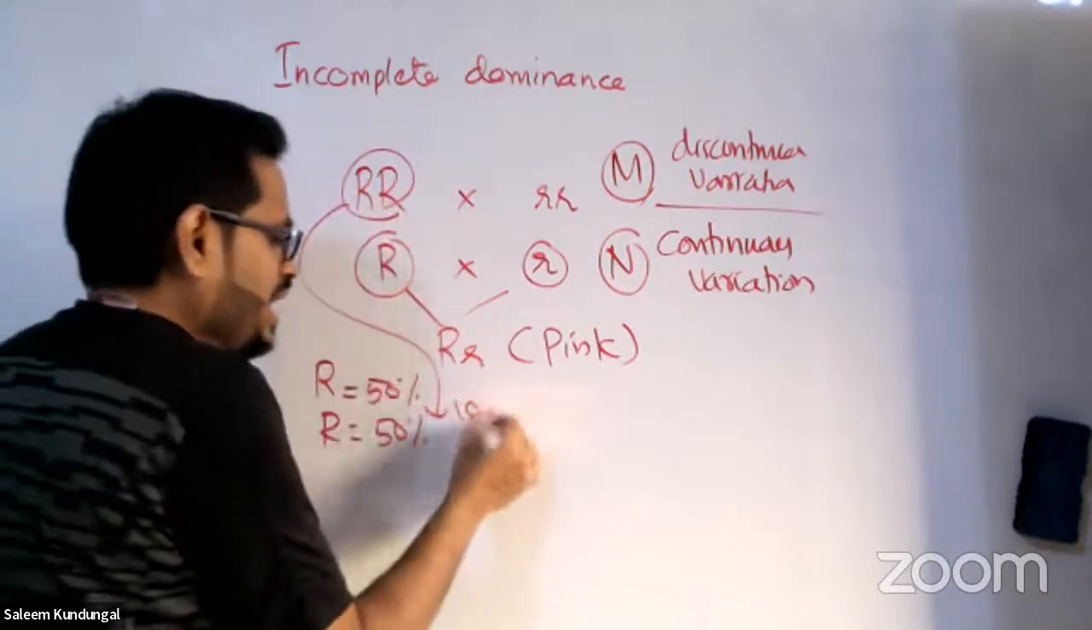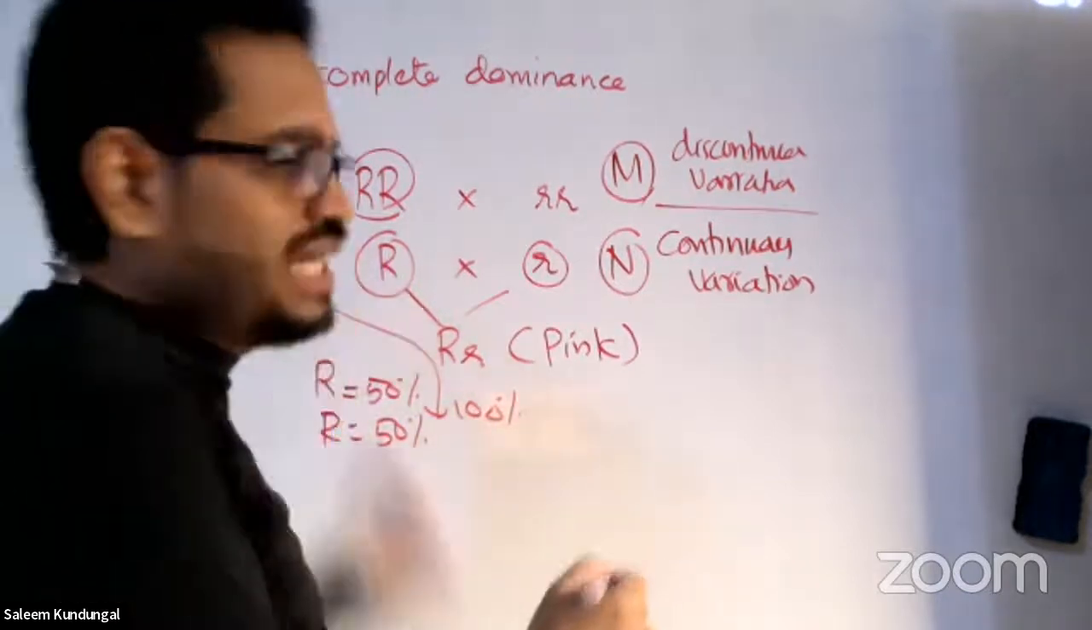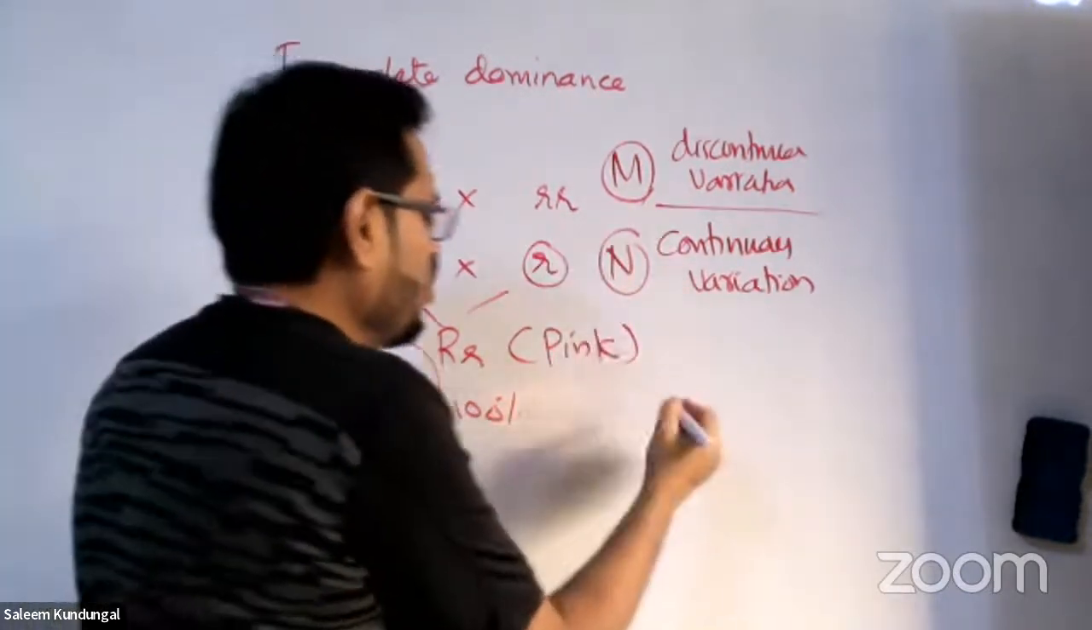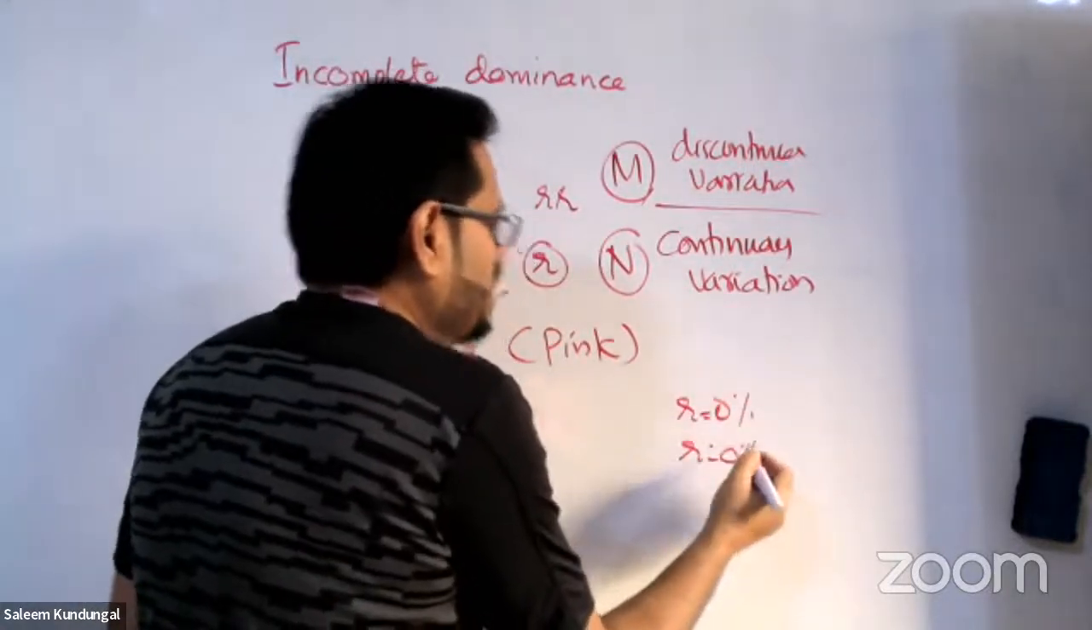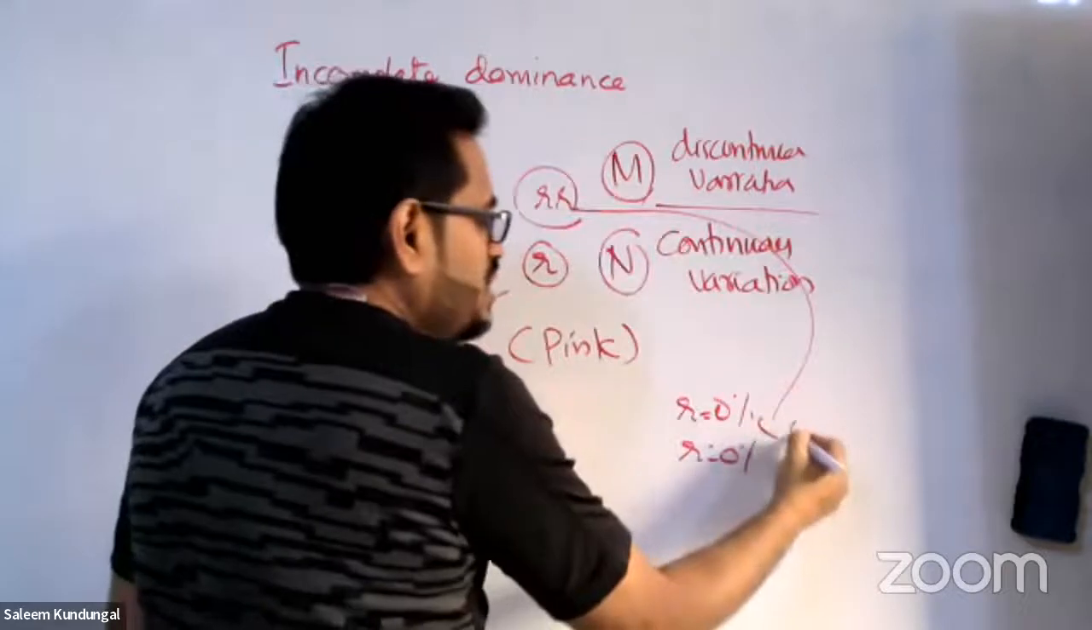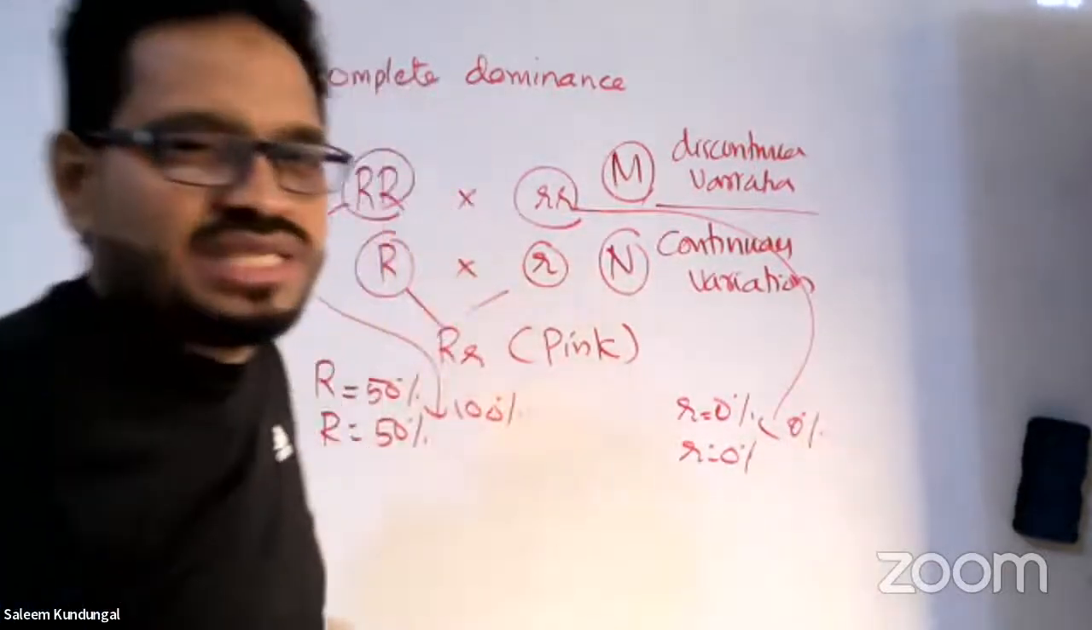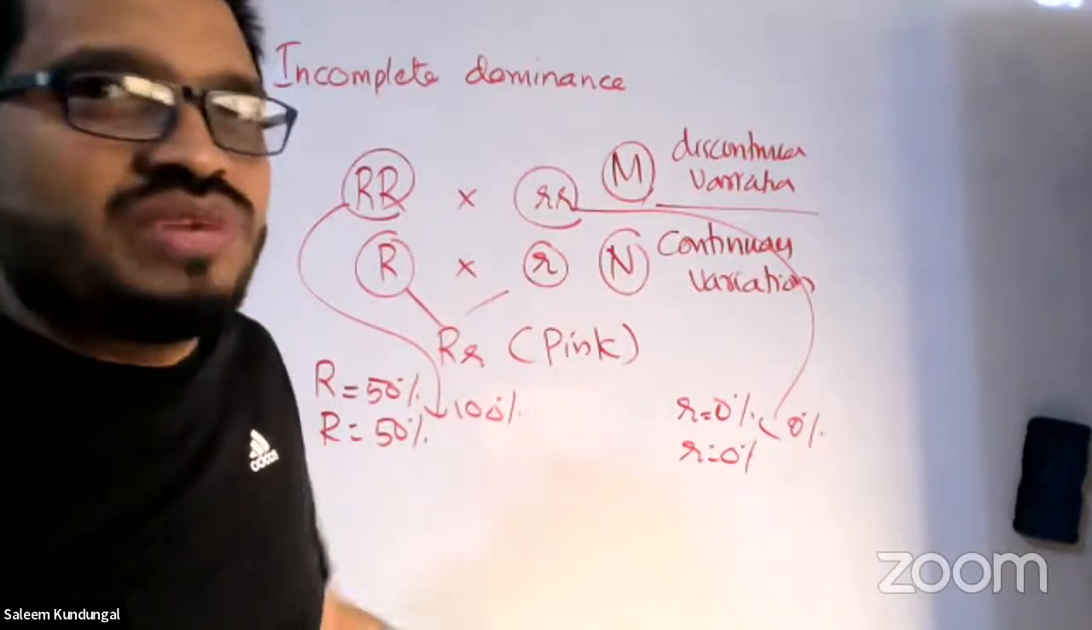The plant makes 100% red coloring pigment. That's why it was red in color. Now, small r gives 0%. Another small r gives 0%. So when both are small r, 0% of the pigment is made and the plant didn't have any red color. So that was white in color.